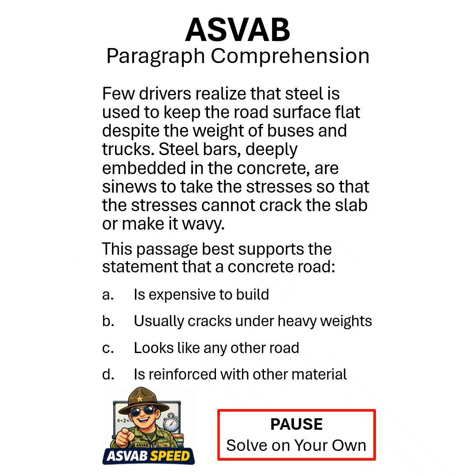Paragraph comprehension. Few drivers realize that steel is used to keep the road surface flat despite the weight of buses and trucks. Steel bars, deeply embedded in the concrete, are sinews to take the stresses so that the stresses cannot crack the slab or make it wavy. This passage best supports the statement that a concrete road blank. Remember to pause, solve on your own, put your answer in the comments.